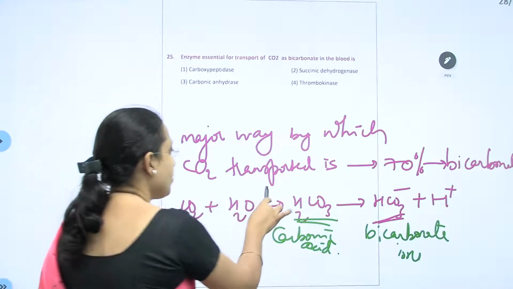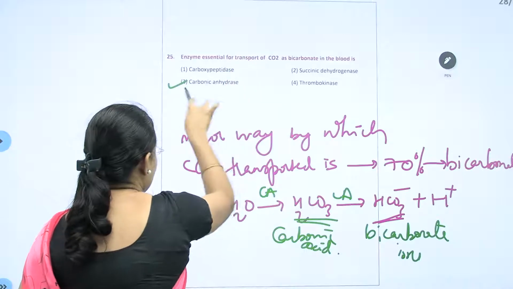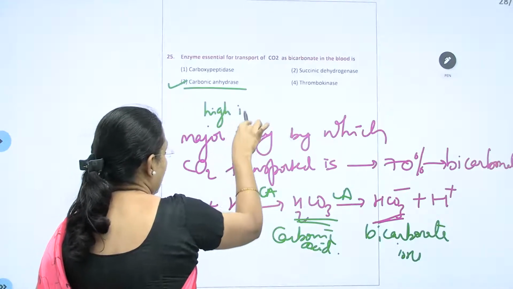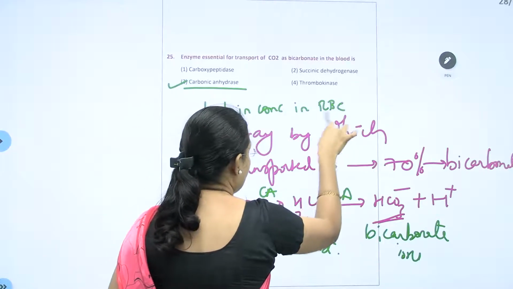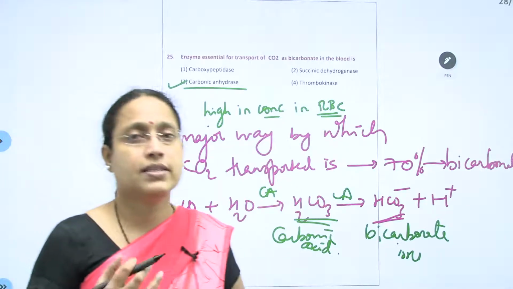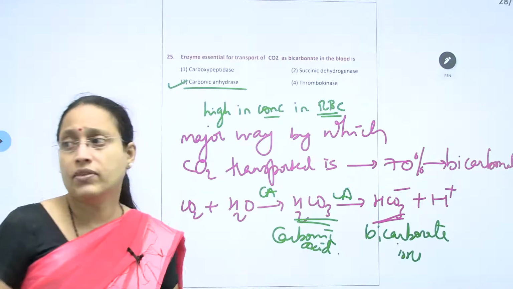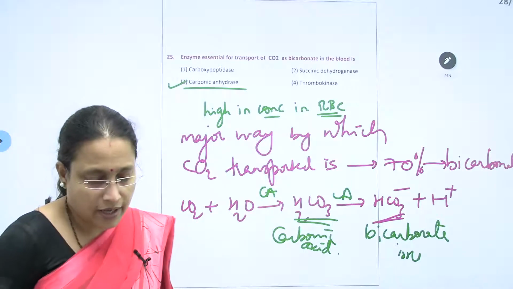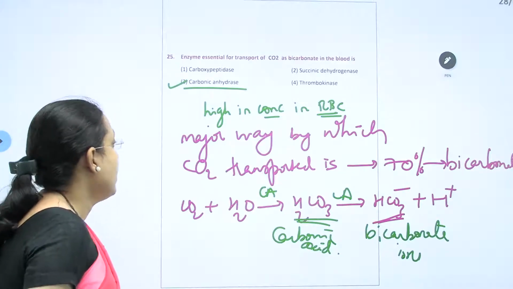This I told, it's an enzymatic process, and that enzyme is carbonic anhydrase. This particular enzyme is very high in concentration in RBC, whereas extracellularly it is negligible, or as good as saying none. So the 25th correct answer is going to be carbonic anhydrase.